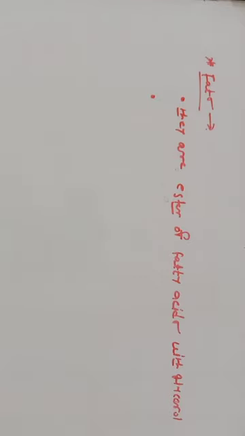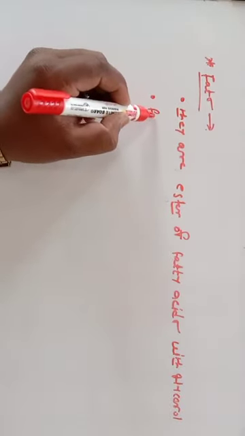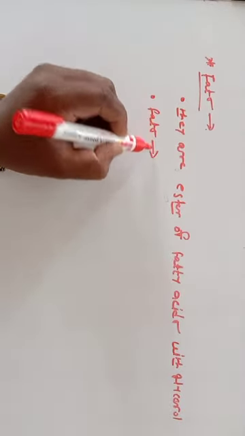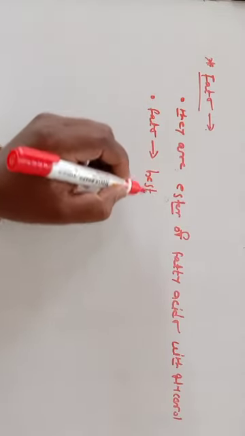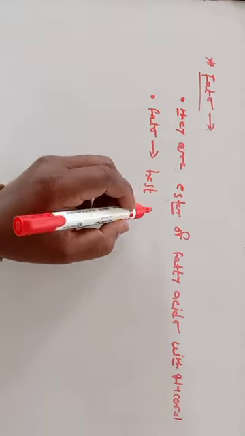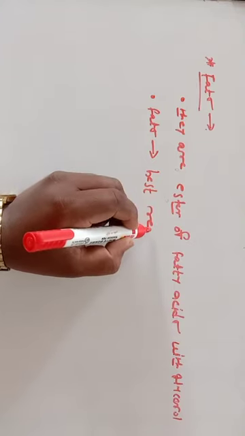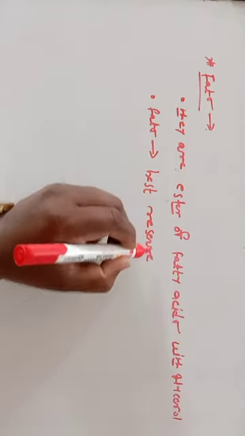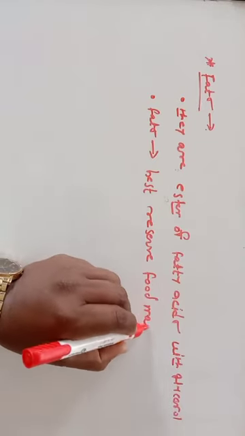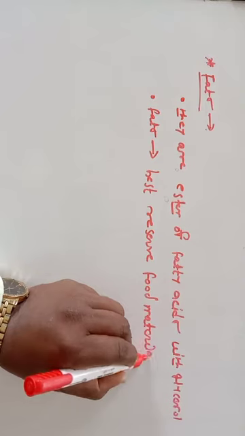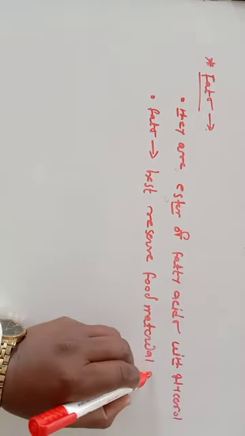Again, the second one, they are the best reserve food material in the human body.